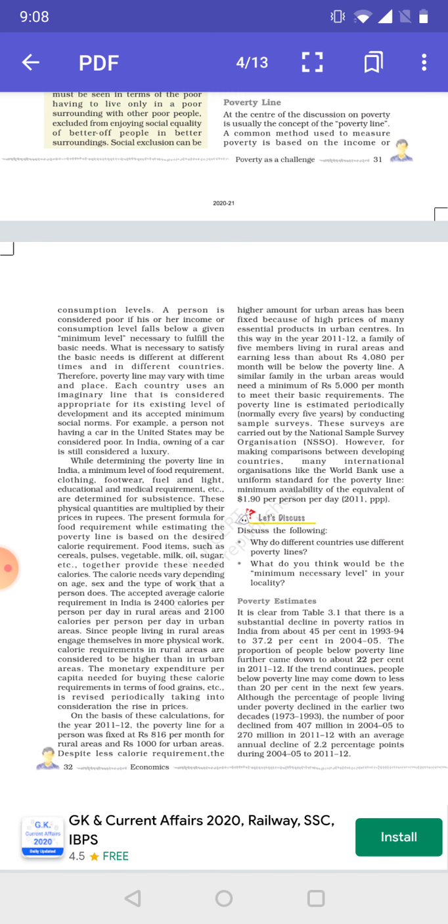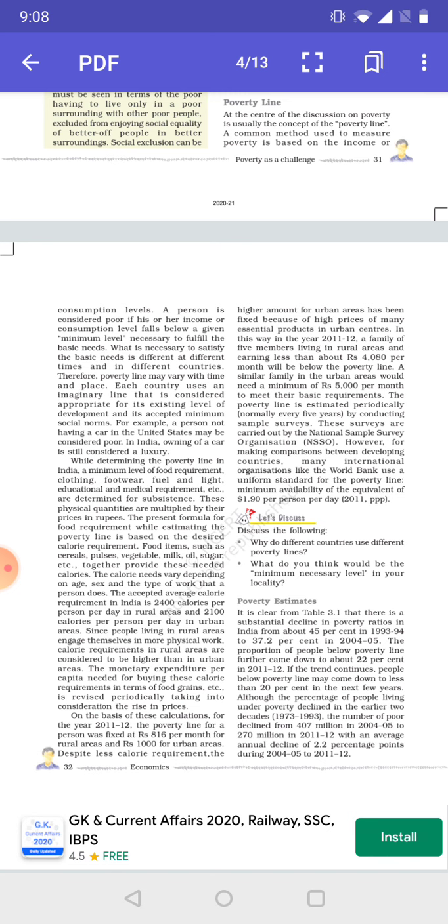In a similar manner, if a family of 5 members living in urban areas earns less than rupees 5000 per month to meet their basic requirements, then they will be a below poverty line family. The poverty line is fixed higher in urban areas because the cost of living is also higher in urban areas. Now, who fixes these minimum standards of the poverty line? We should also know this.